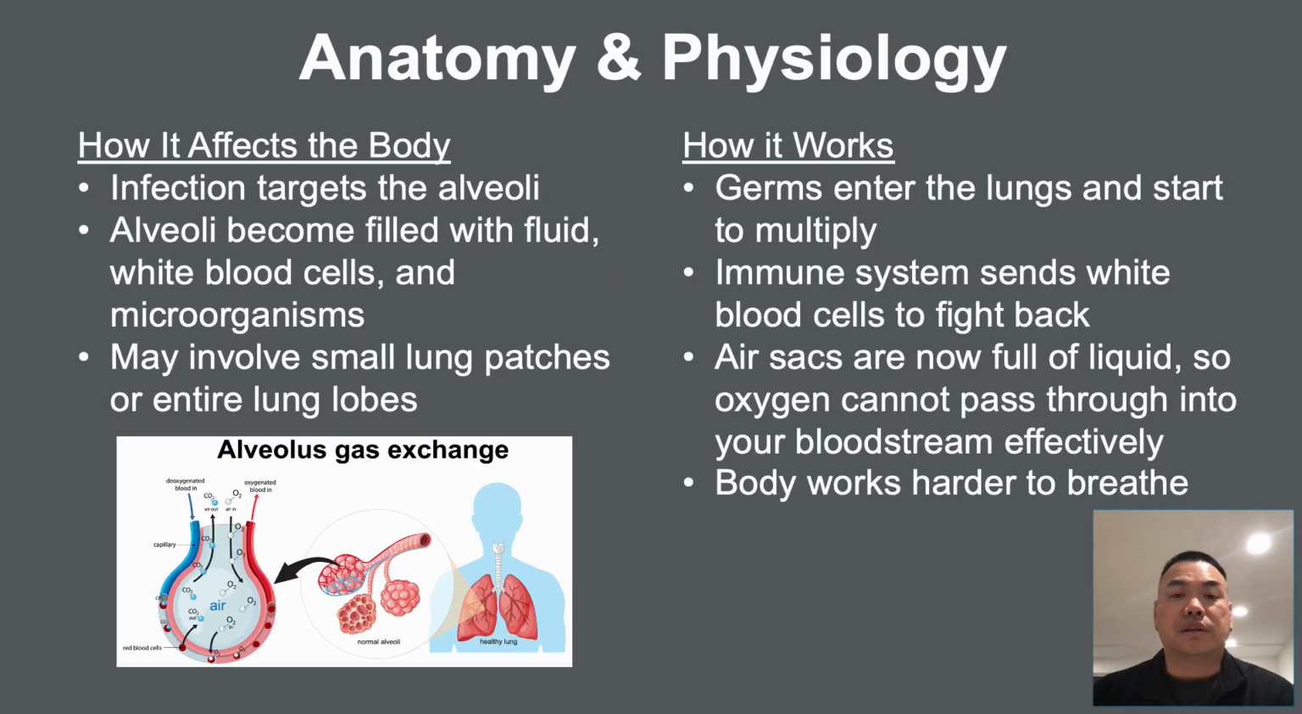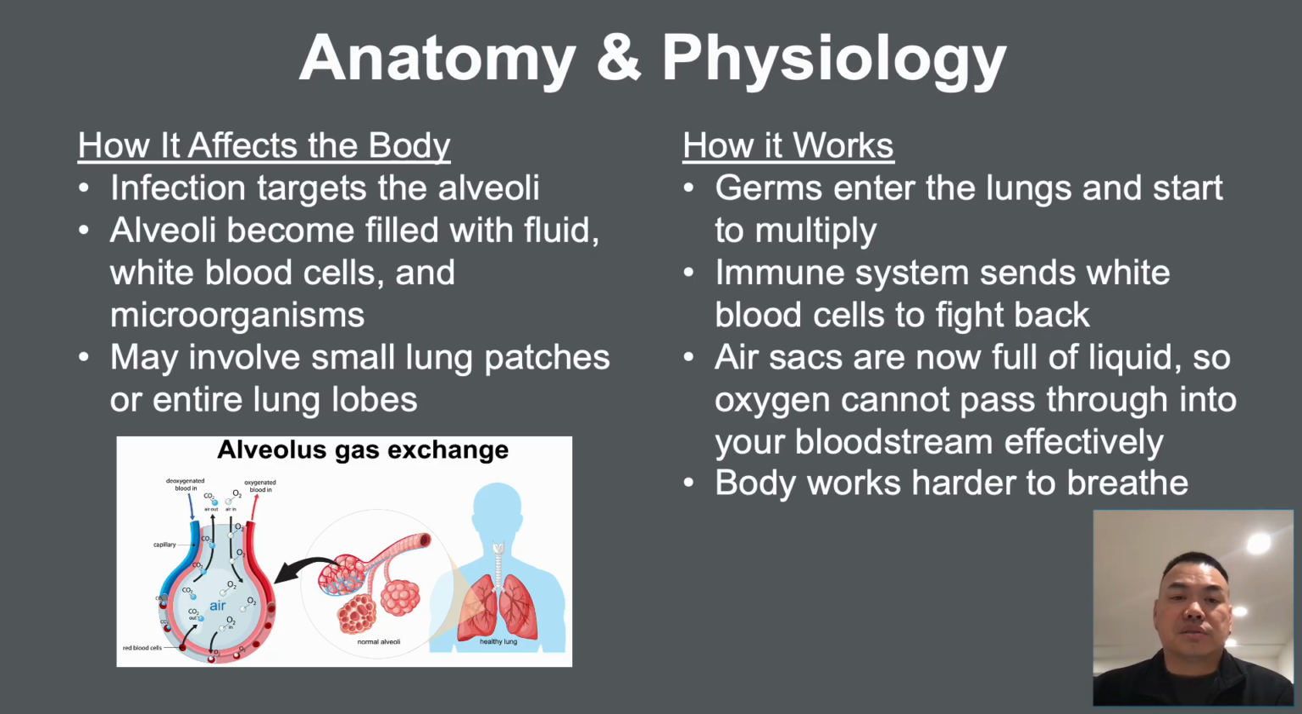How pneumonia affects the body. First, infection primarily targets the alveoli, where oxygen enters the blood. Alveoli become filled with fluid, white blood cells, and microorganisms. It may involve small lung patches or enter whole lung lobes, which is called lobar pneumonia.